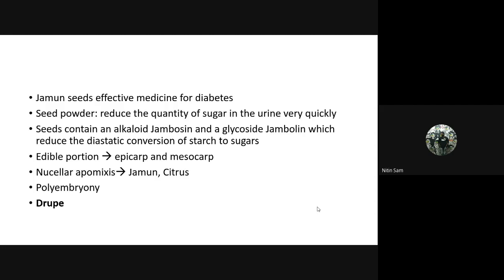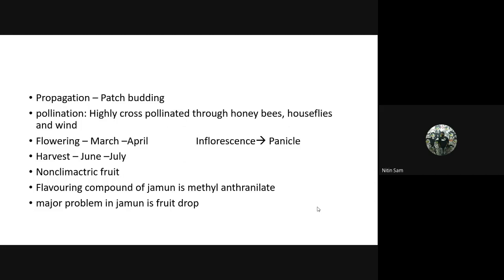It has nuclear apomixis just like citrus, and it also has polyembryony, and the fruit type is drupe. Propagation is by patch budding, just like all the other arid crops I mentioned. It is highly cross-pollinated through honeybees, houseflies, and wind. Flowering is during March and April, but even after that, it does not set fruit until there is the first shower of rain. Please remember this. Even after fruit set, the size only increases after the first shower.